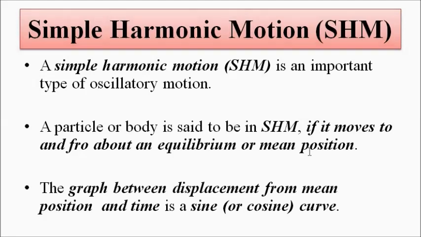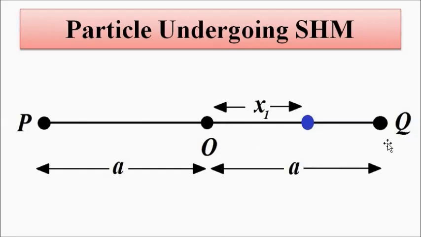If we want to understand simple harmonic motion with the help of a diagram, let us say that a particle at the initial time t equals 0 is at position O, at the center, in the middle.